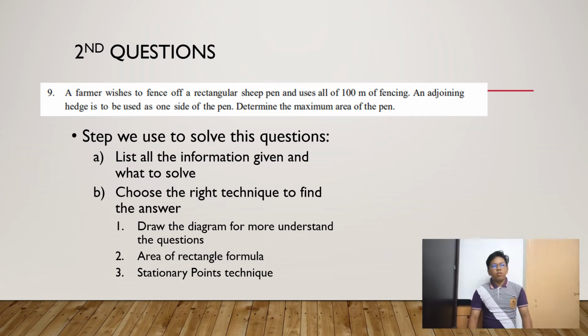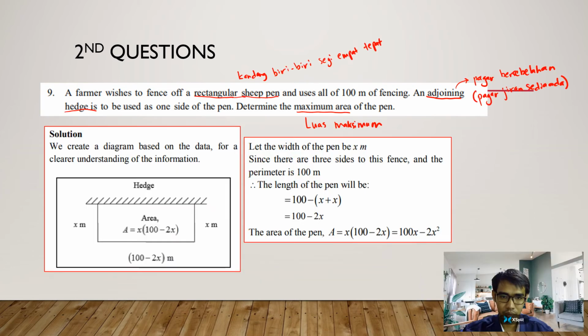The steps we use to solve this question: list all the information given and what to solve. B. Choose the right technique to find the answer. Draw the diagram for more understanding of the question. Area of rectangle formula and stationary points technique. Thank you, Taki, for the steps to solve this question.